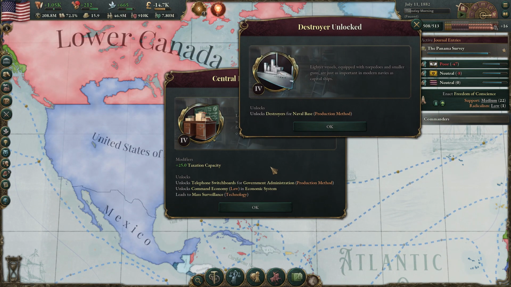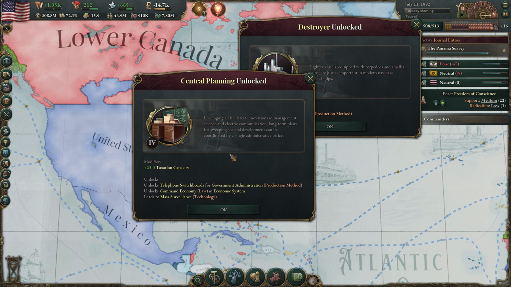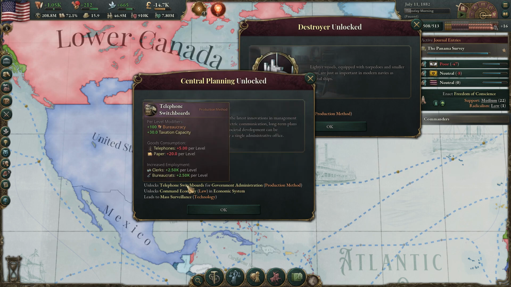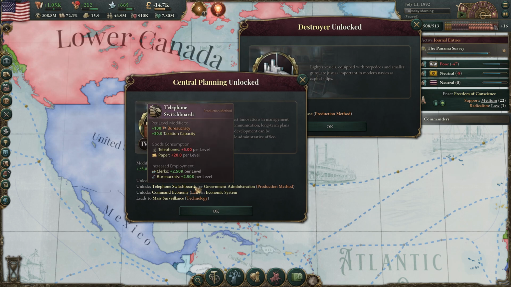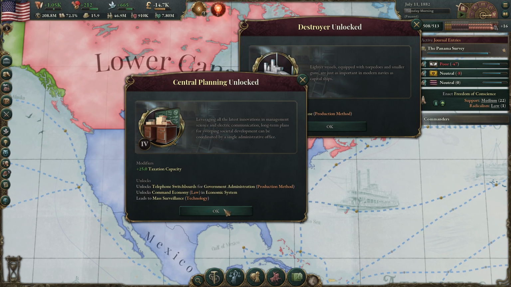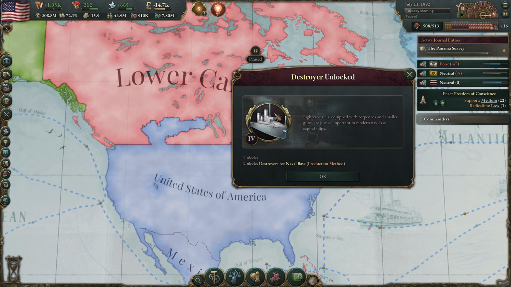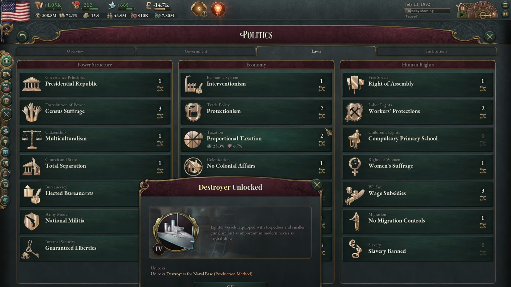So we got those destroyers. We needed those for the fight against the British. Also got increased taxation capacity and telephone switchboards for government administration. But you gotta be able to build the telephones, but I'm not entirely sure we've gotten those yet. But yeah, that does increase bureaucracy by a lot. We actually have bureaucracy, which I keep forgetting to spend. So let's spend that now before I forget again.